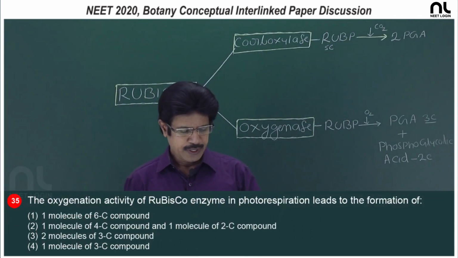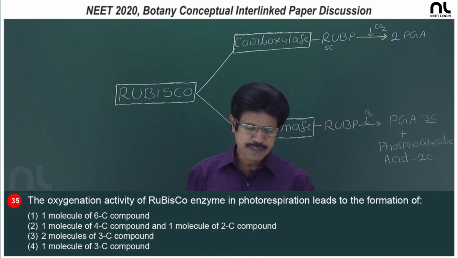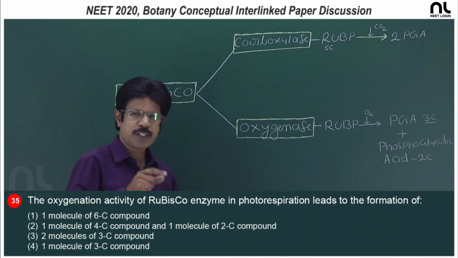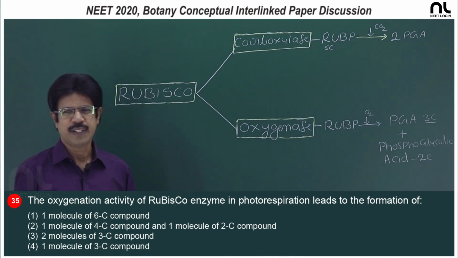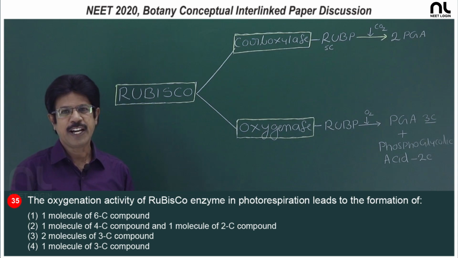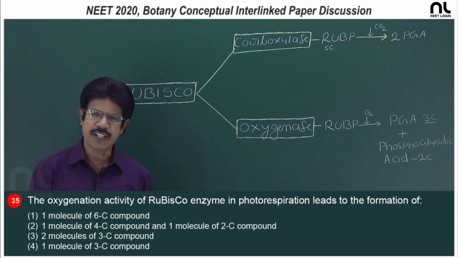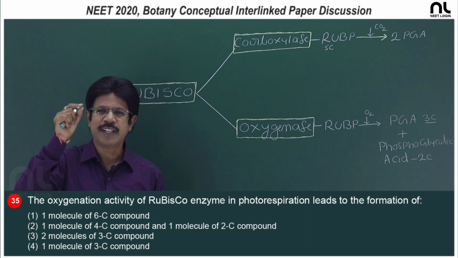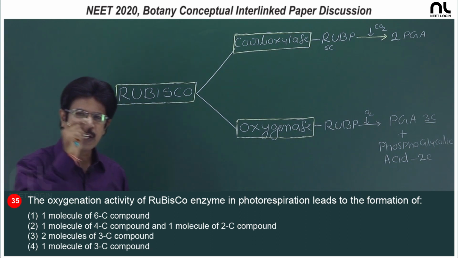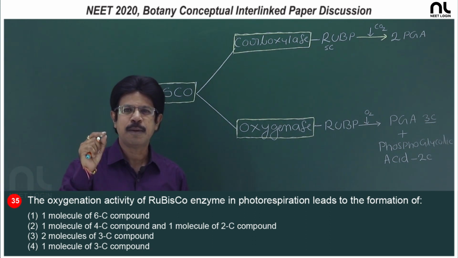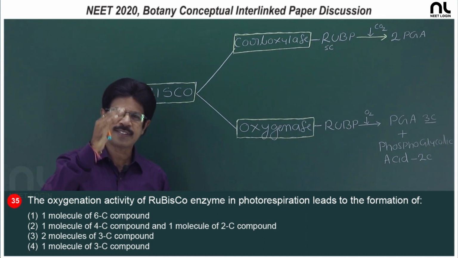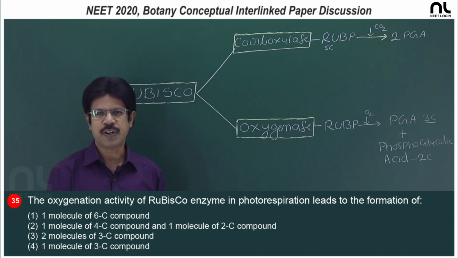Question number 35. The oxygenation activity of Rubisco enzyme in photorespiration leads to the formation of. Photorespiration is a wasteful process in which photosynthetically fixed carbon is degraded and carbon dioxide is released in mitochondria. So, it is a light induced respiration. What do you call it? It is photorespiration. The organelle responsible for photorespiration is the peroxisome. And the organelles concerned with photorespiration are chloroplast, peroxisome and mitochondria.